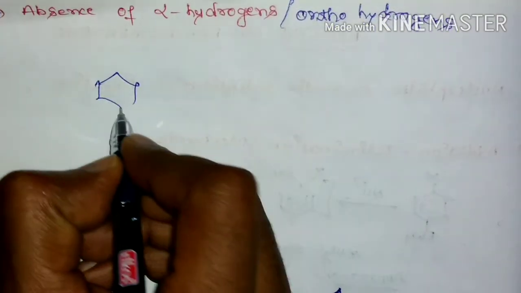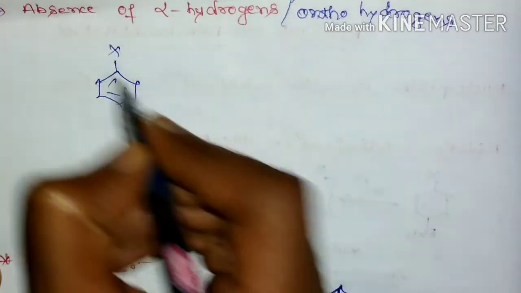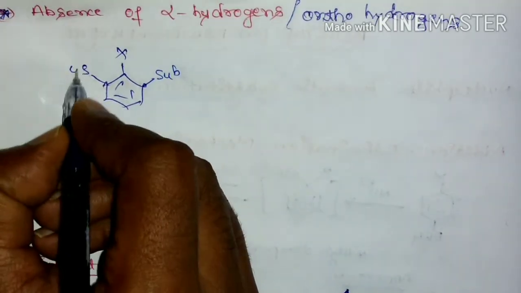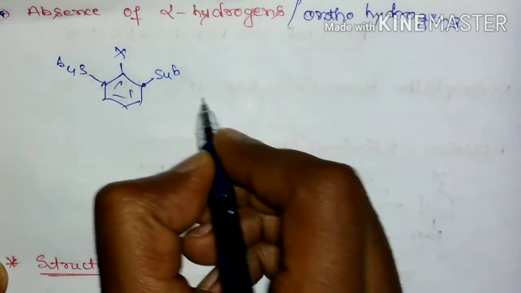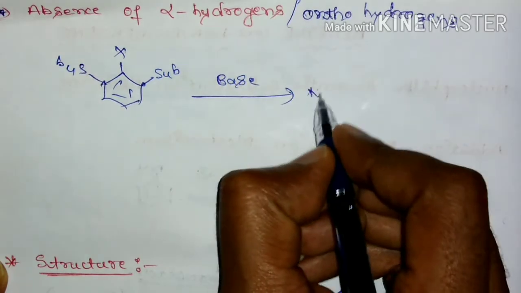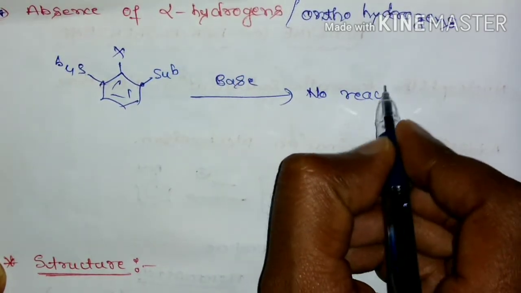If we take an aryl halide which is substituted at the ortho position, then if we treat it with a strong base, there won't be any reaction.